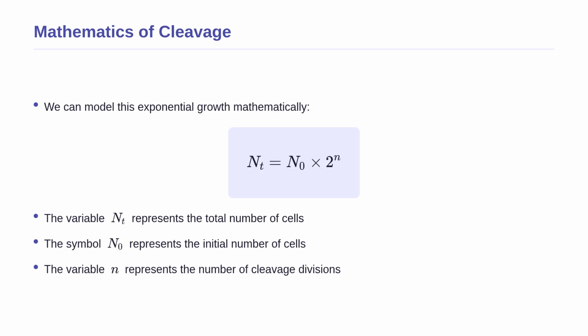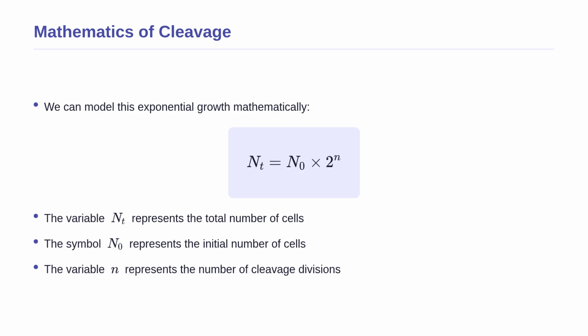This explosive growth we just discussed can be perfectly described using a simple mathematical formula. The formula is N_t = N_0 × 2^n. Let us break down what each symbol means. N_t represents the total number of cells, or blastomeres, present in the embryo at a specific time.